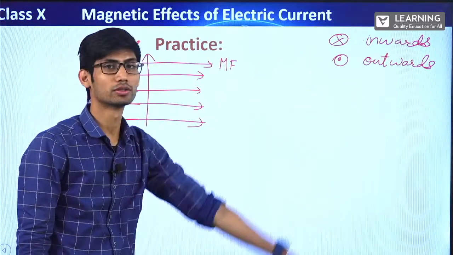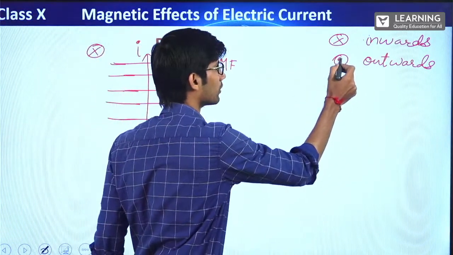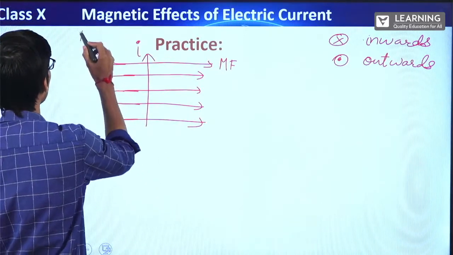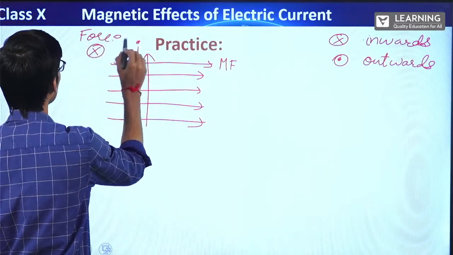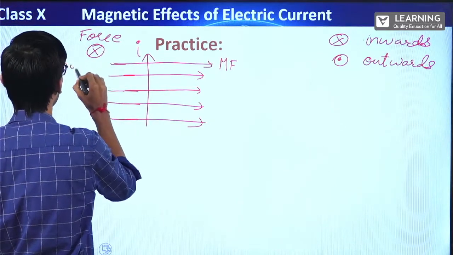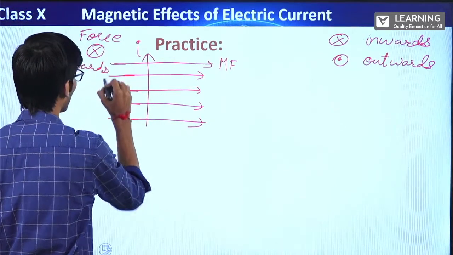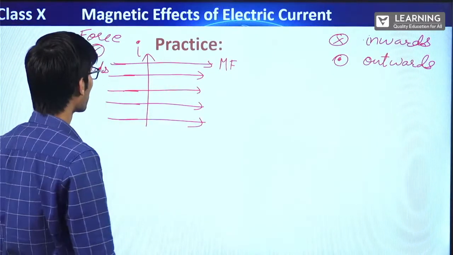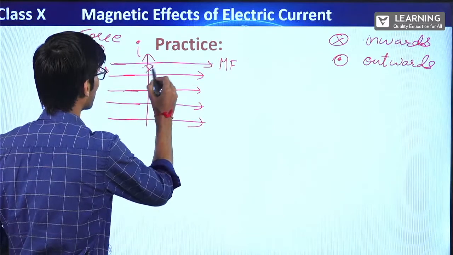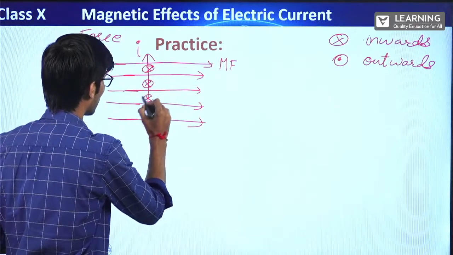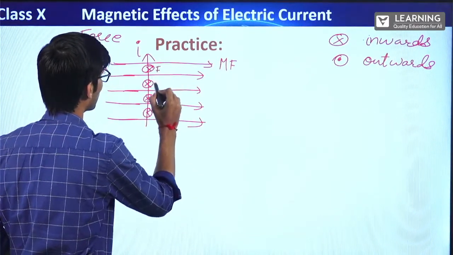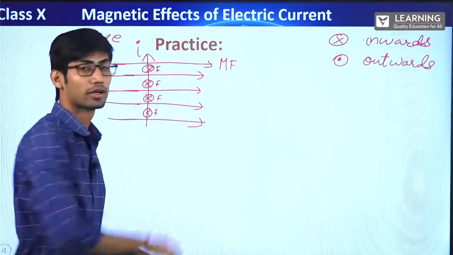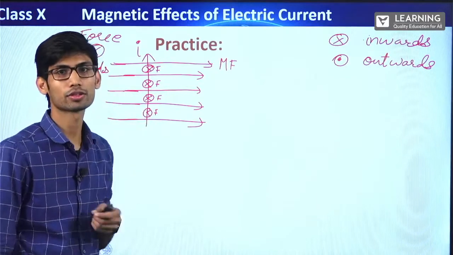Inwards, outwards. Now, so that means this is the direction of force. Inwards. Okay. Clear? You can show like this. This is force. Force is inside. The wire is experiencing the force inwards. Clear?